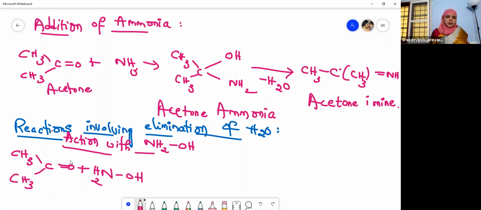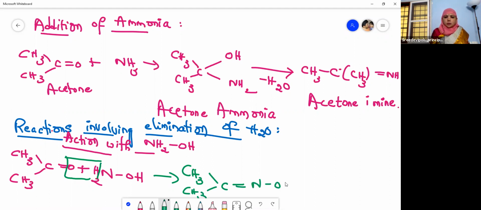So this H2O is eliminated. And what do you get? CH3, CH3, this is a double bond, this is an OH. So you will get ketone oxime, ketoxime.